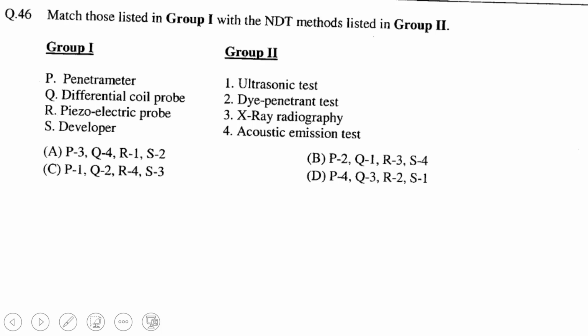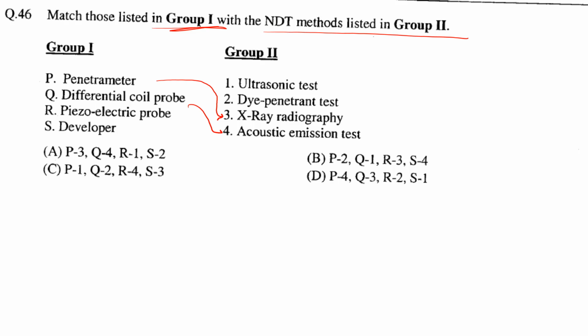Next: match. This is a match type question. Match those listed in group 1 with the methods listed in group 2. First is the penetrometer. The penetrometer is used in radiography to measure the depth up to which the X-ray or gamma ray can penetrate. Okay, differential coil probe: this is used in the case of the acoustic emission test. And piezoelectric probe: because it forms ultrasound, it is used in the ultrasonic test.